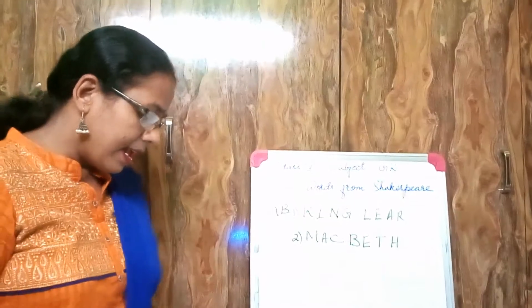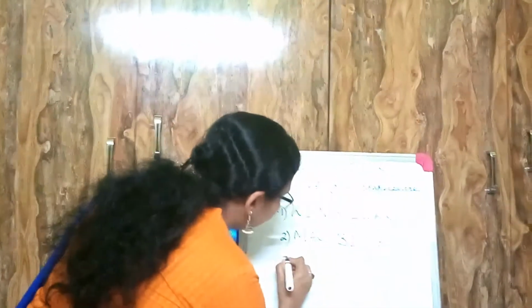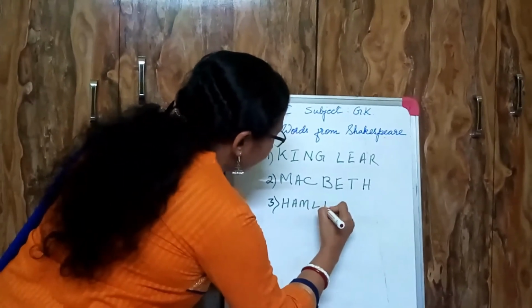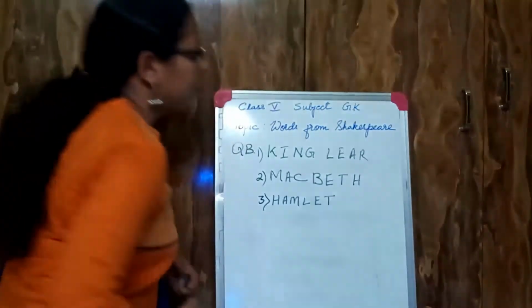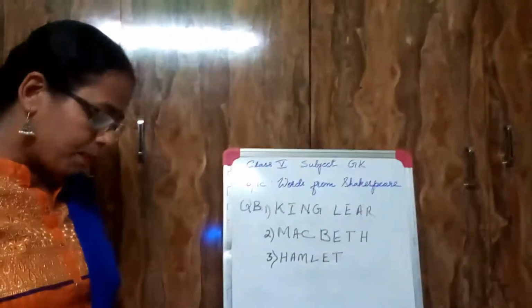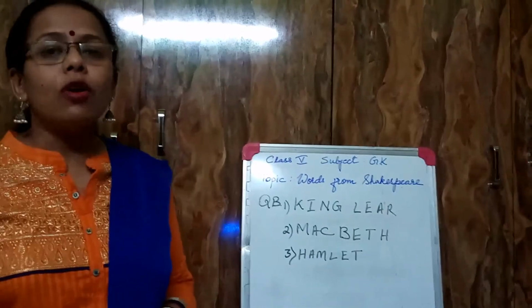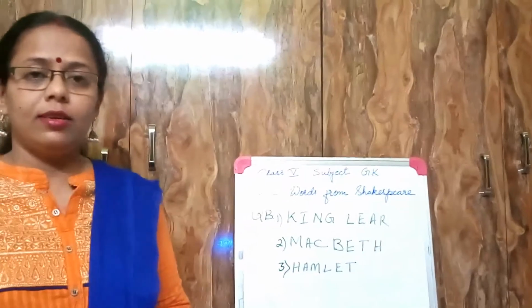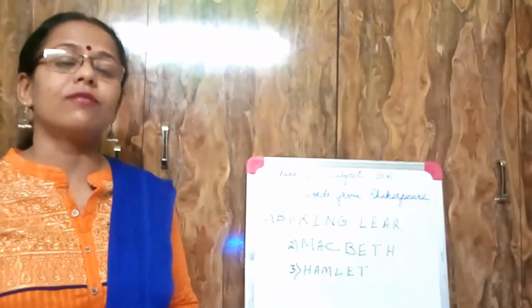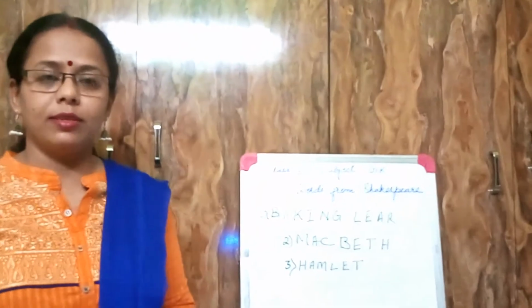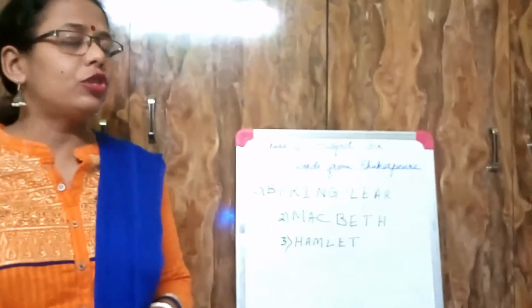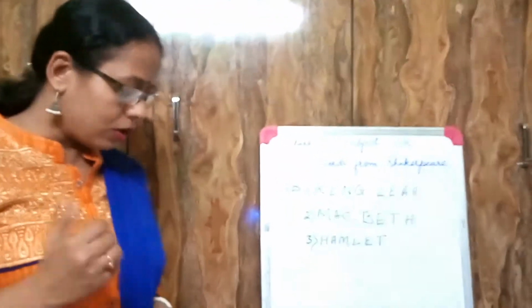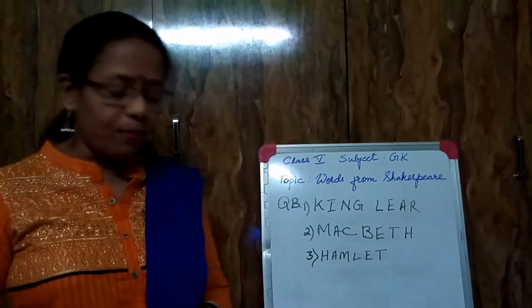Next is Hamlet, number 3. Hamlet is a very famous drama of Shakespeare about the Prince of Denmark, who was determined to take revenge on his uncle because his uncle had killed his father and married his mother, and he was not at all ready to accept him as the king of Denmark. So this is also a very nice tragic drama.